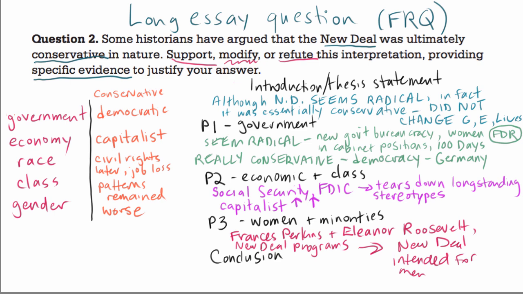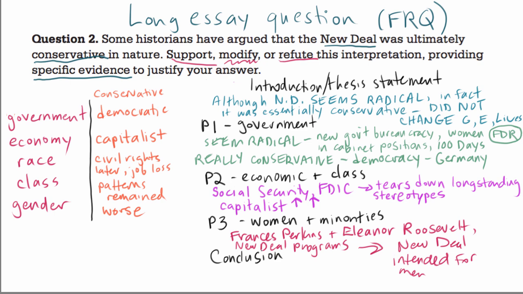Okay, time to conclude. So I think we can pretty much just sum up what we've said here, that there are a lot of things that look really radical about the New Deal, but in the end, it doesn't actually change that much about the basic assumptions and basic structure of the American society and economy. And you might even mention that it's not going to be for another 20 or 30 years that things like this change for women and minorities. And even during the 1940s, things kind of go back to the status quo before the Great Depression, right?